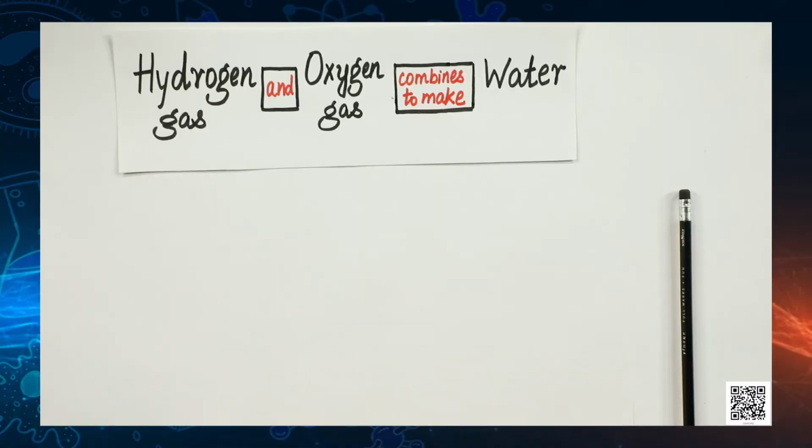Now, my dear little scientists, let us take another very interesting example of formation of water. Yes. So, here we have a reaction in the statement form. Hydrogen gas and oxygen gas combine to make water.